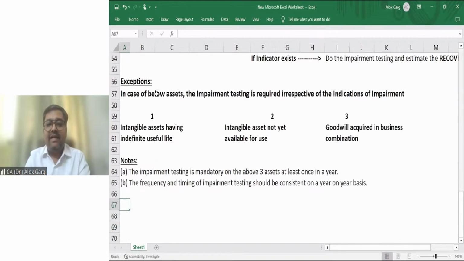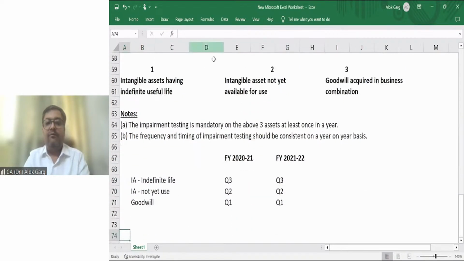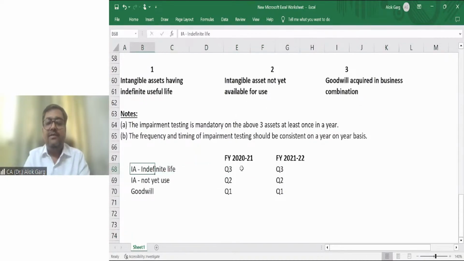The frequency of the timing of impairment testing should be consistent on a year-on-year basis. For example, let's take an example. This is FY 2021 and FY 21-22, right? Intangible asset having indefinite life: this impairment testing has been carried out in Q3.